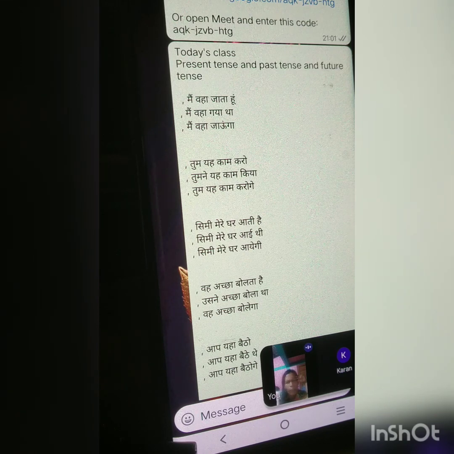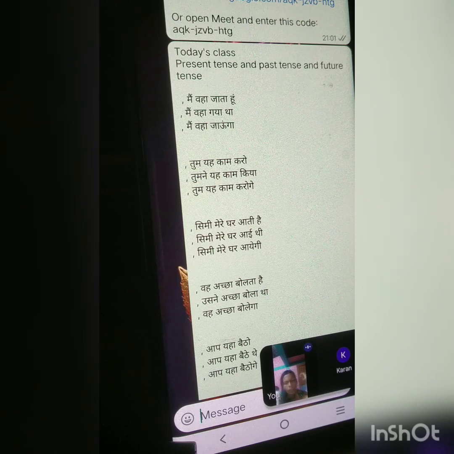So you see, मैं वहां जाऊंगा. I shall go there. तुम ये काम करोगे. You will do this work. So what is the difference? When you use I, shall will be there. And after I, we shall be using will. Got it? Everybody got it? Yeah. So that's the difference.